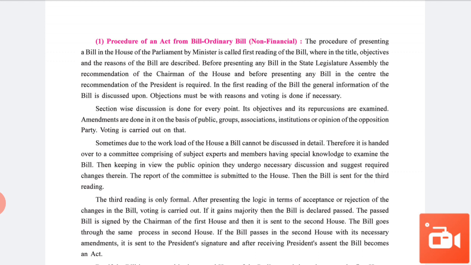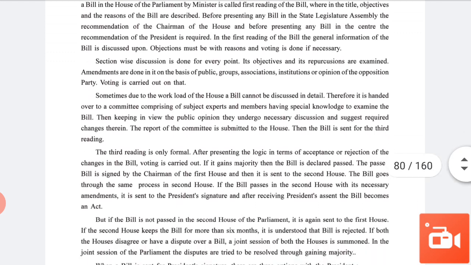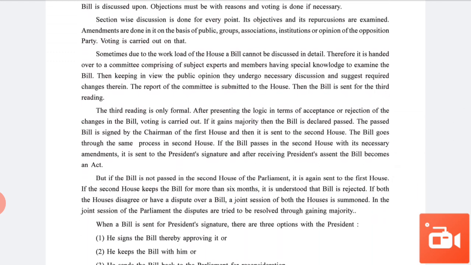Before presenting the bill in the State Legislative Assembly, the recommendation of the Chairman of the House is required, and before presenting any bill in the central legislature, the recommendation of the President is required. In the first reading of the bill, the general information of the bill is discussed. In the first reading, normal discussion and general information about the bill are discussed. Then the objective must be with the reason, and voting is done, even if necessary. Section-wise discussion is done for every point.